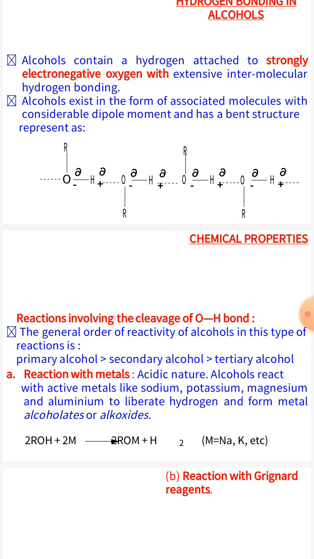Amongst different isomeric alcohols, the order is: primary alcohol has the highest boiling point, then secondary, then tertiary. This is because out of isomeric alcohols, primary alcohols are most polar and form hydrogen bonds to a maximum extent as compared to secondary and tertiary alcohols. Alcohols are also soluble in water due to hydrogen bonding, and solubility decreases with increase in molecular weight.